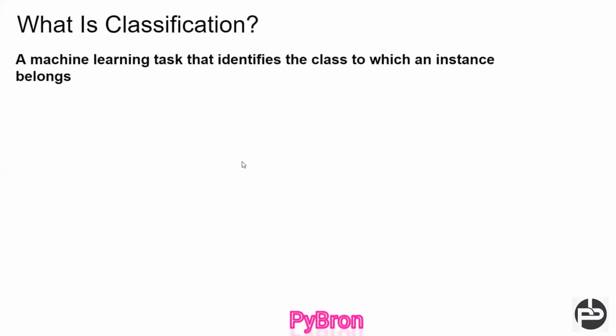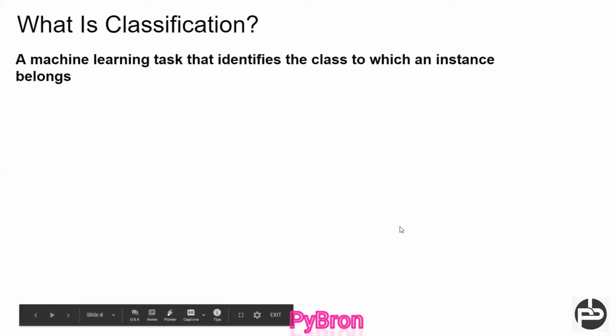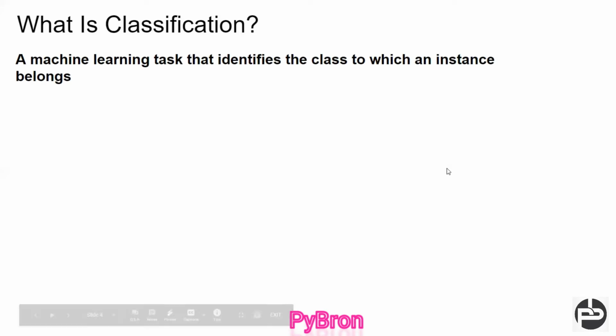Next, what is classification? Classification is a machine learning task that identifies the class to which an instance belongs. You could not understand, right? Let's suppose I have a couple of pictures, like a dog, cat, peacock, and a tiger, a lot of things, and I want to segregate them. My machine should identify which image belongs to which animal. If I show the machine an image and ask, tell me what this image is, the machine should tell me this is the tiger, this is the cat, this is the dog. If we deal with this kind of problem, this is known as classification.